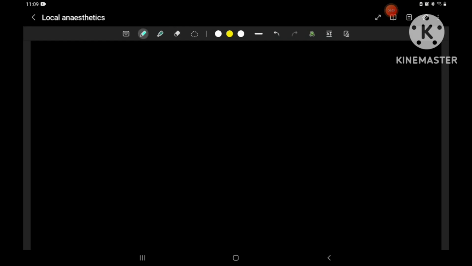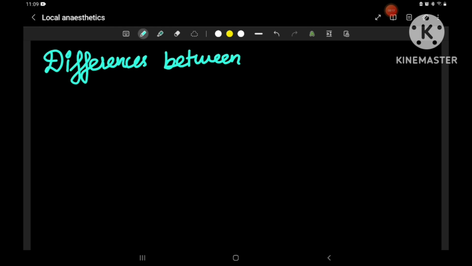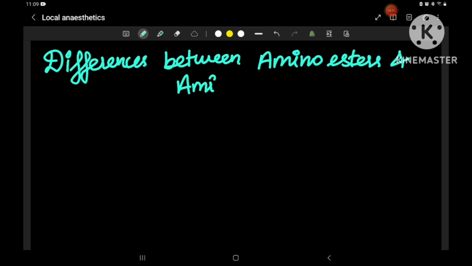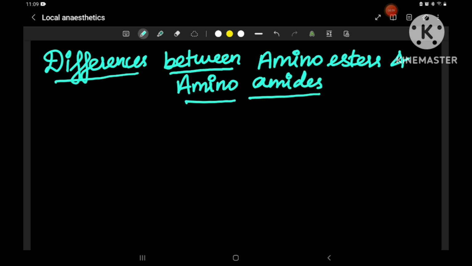Hello friends, today we are going to discuss the differences between amino esters and amino amides, right? Okay, so we're going to discuss the topic differences between amino amides and amino esters.